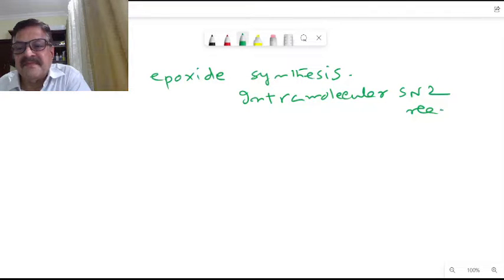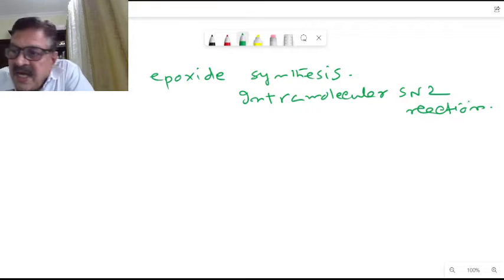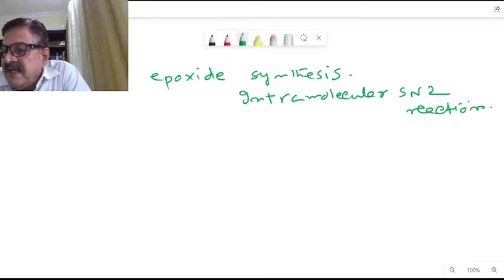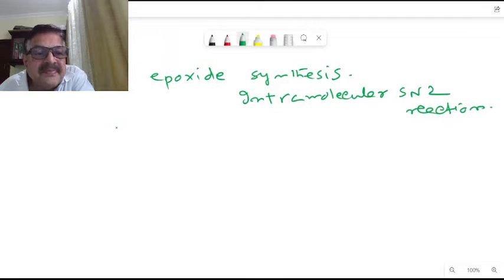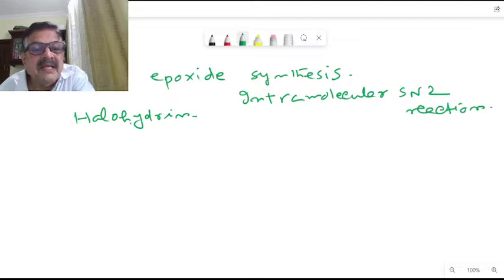SN2 reaction. Correct. So for epoxide synthesis, we start with an organic compound that contains both a hydroxy group and a halogen, that is, we are talking about halohydrins. A halohydrin is an organic compound containing an OH group and a halogen atom, just like this here.